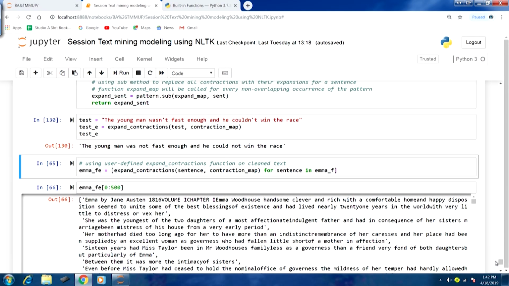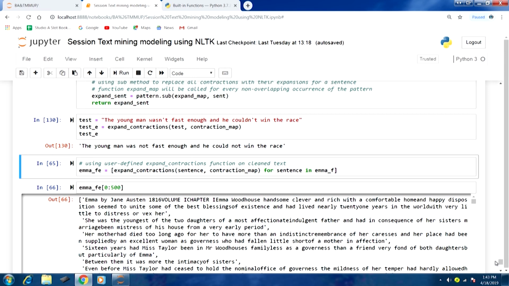You can see the code is the same, except within the list comprehension, the slight change is that in the corpus we will have a number of sentences, whereas the test string was just one. So now we require a list comprehension here. We are calling the user defined function expand underscore contractions in the transformation part of the list expression, and within that sentence, comma, contraction underscore map, which we already defined.